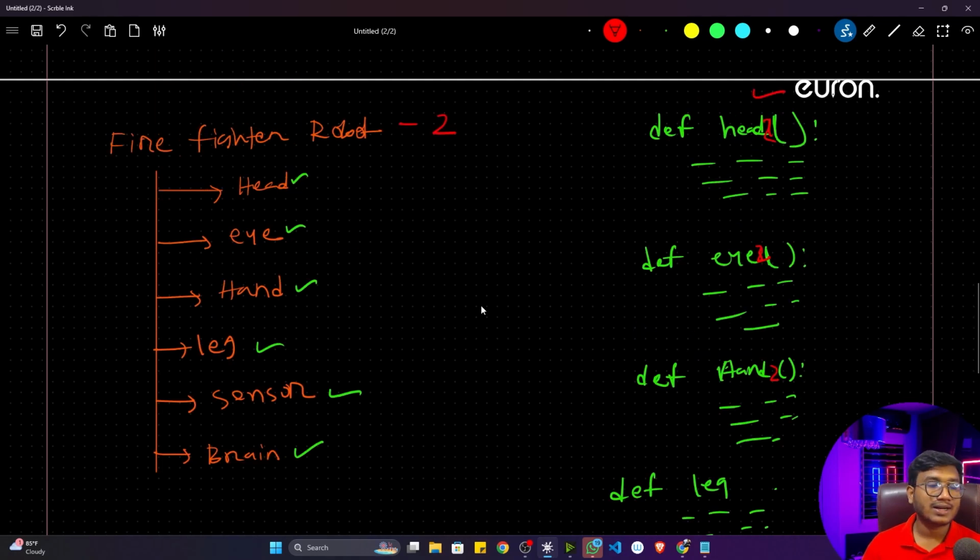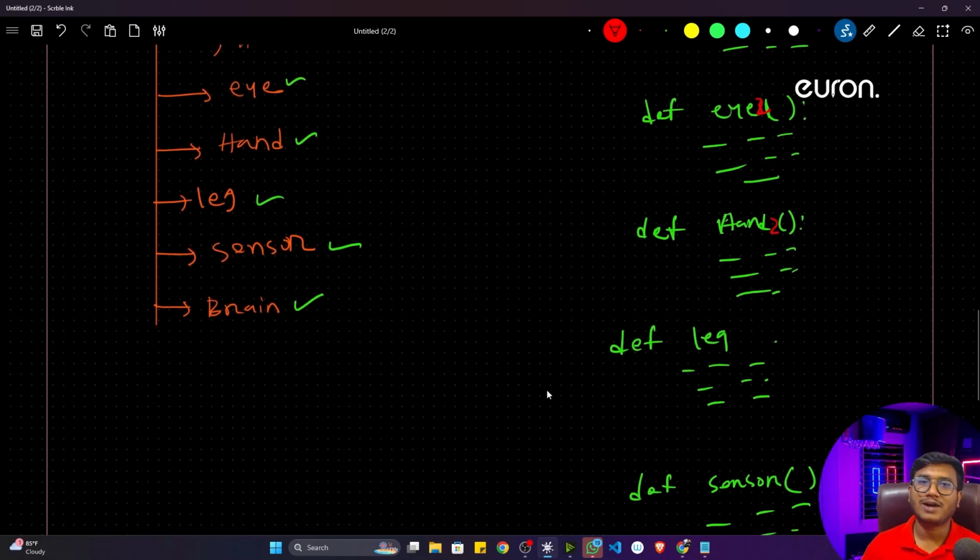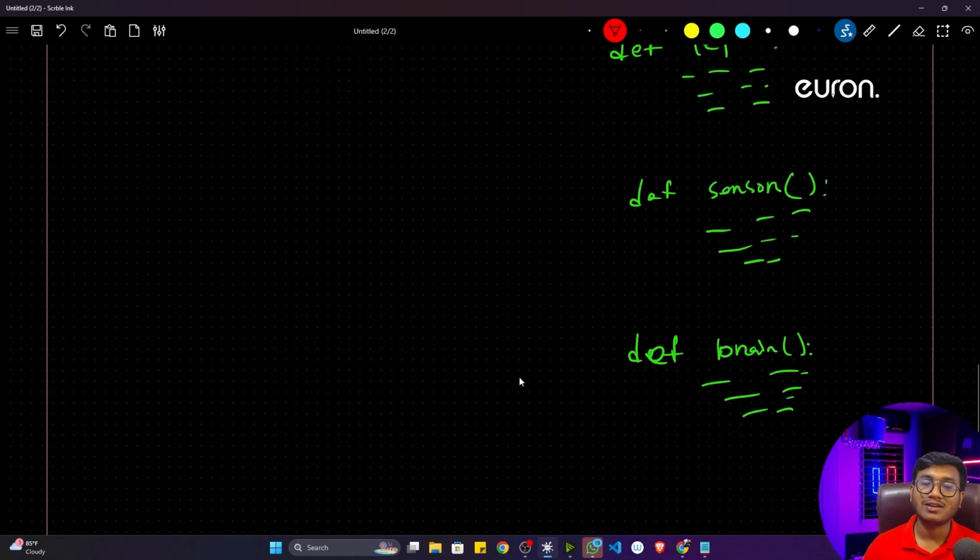Now let's say there might be another condition. Your company will tell you, just try to create another robot called robot 3, robot 4, robot 5, and so on. So you have to again repeat this function. Just try to think how many lines of code, how many functions you have to create in just one file. So here the code management would be really hard for you if you're writing the code in a functional way.